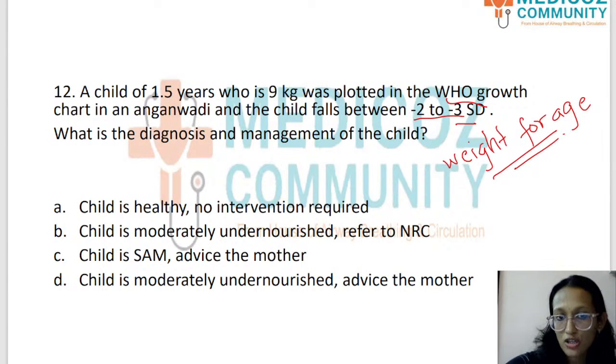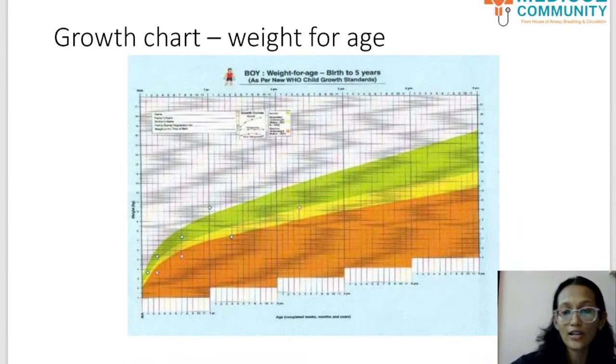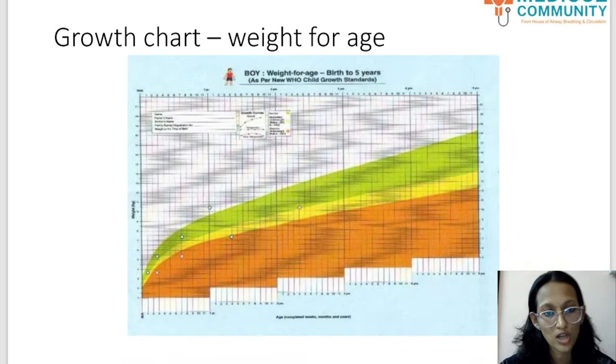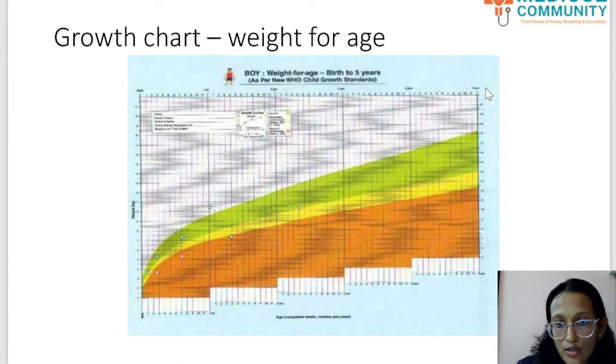I have a picture of that. So the child here falls between -2 to -3 is what is told. Let us see where the child will come, or what color is the child going to fall into in this growth chart. So I hope you can see my growth chart. This is the growth chart for a male child, because you can see this is blue color. If this is pink, it becomes for girls.